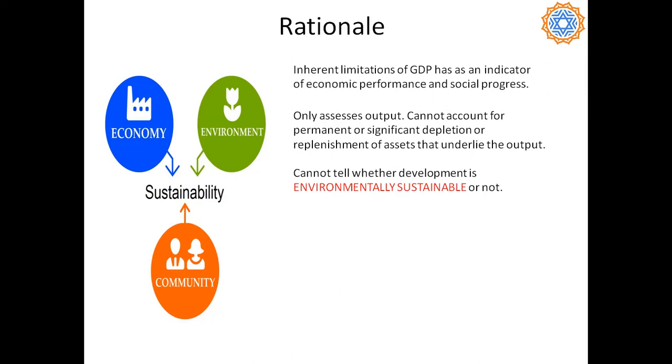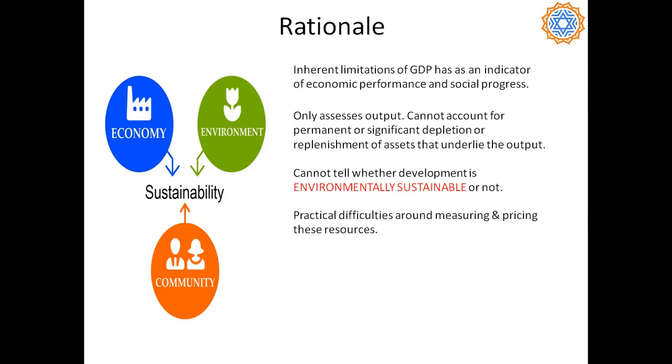But what about the value of the fertility of soil or the quality of water and air in that area due to that forest? Once the entire forest is cut down, the development in that country is not going to be environmentally sustainable. So that is a huge limitation of traditional GDP.